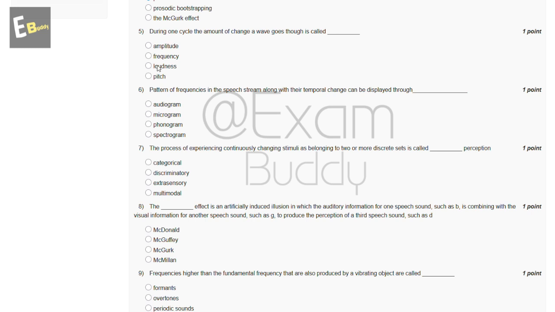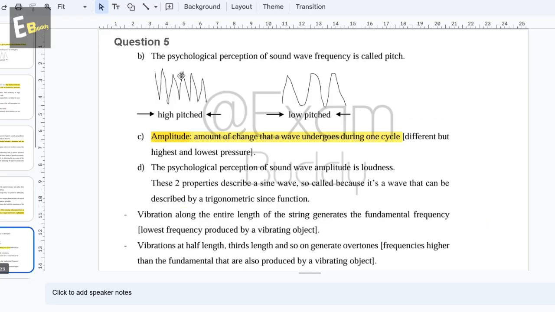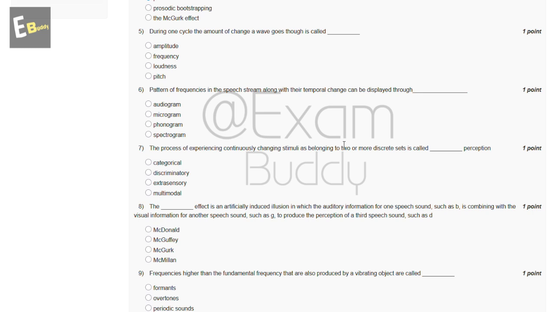Now the fifth question: during one cycle, the amount of change a wave goes through is called dash. The options are amplitude, frequency, loudness, pitch. Let's check the answer of the fifth question. Amplitude is the amount of change that a wave undergoes during one cycle. So the answer of the fifth question is A, amplitude.